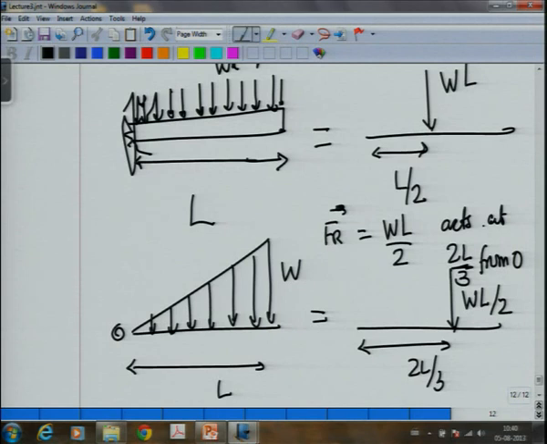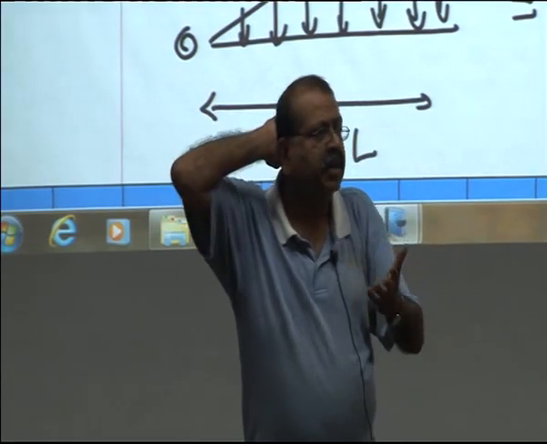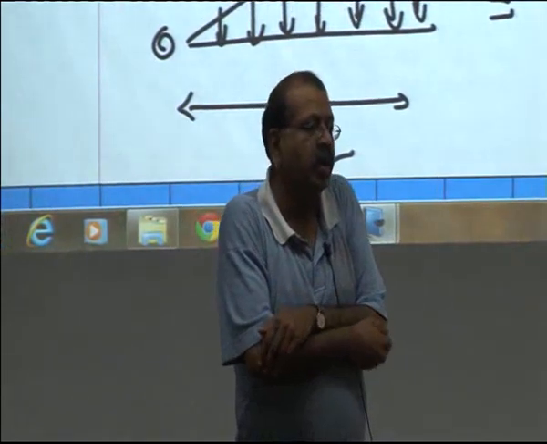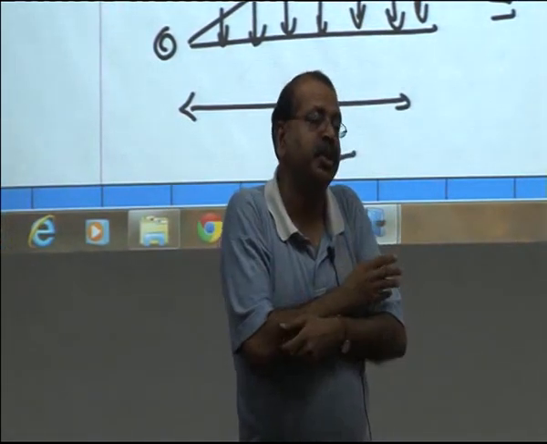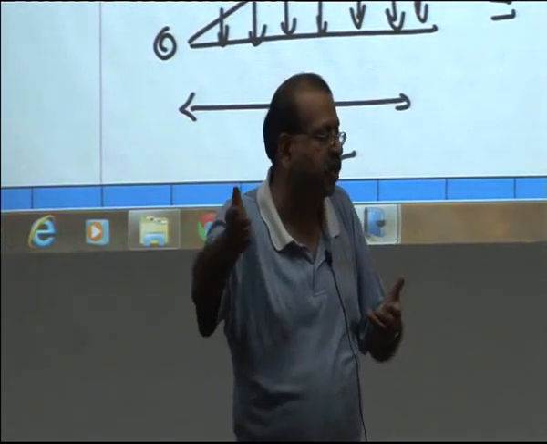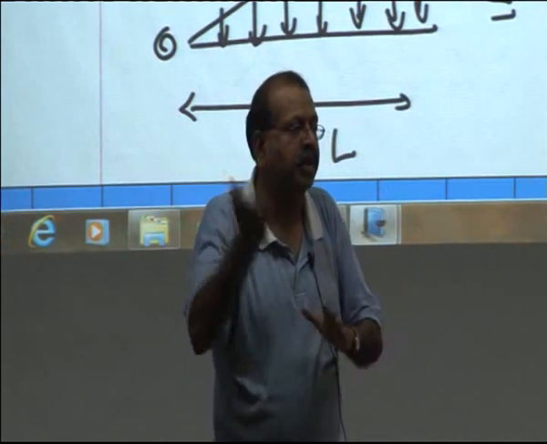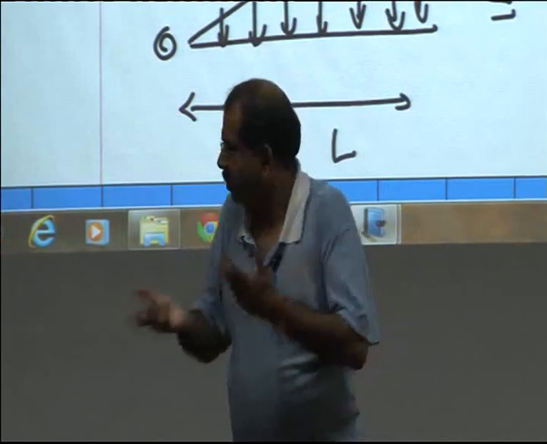In case we have more complex cases, then we resort to integration. We will integrate W(x) dx, suppose if it is a parabolic load, cubic load, something like that. Then you just integrate that, and to find where it acts you will again take the centroid. That means you will take the integral of x times W(x) dx divided by the total load, and that will give you the distance. Okay.